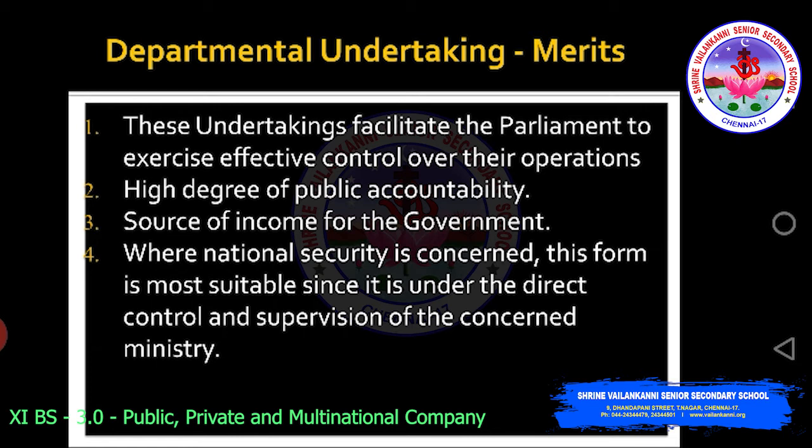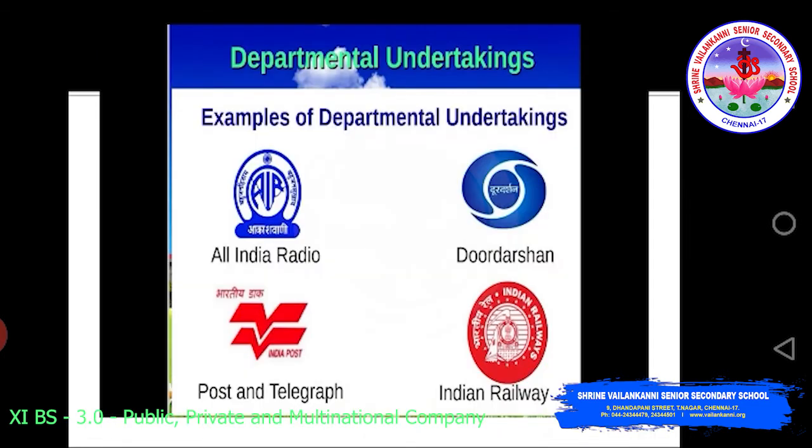One more question may be asked. If national security is a concern, which type of public sector undertaking is more suitable? What should be your answer? Departmental undertaking. Moving to the next. Examples of departmental undertakings: All India Radio, Doordarshan, Post and Telegraph, and Indian Railways. These are some examples of departmental undertaking.